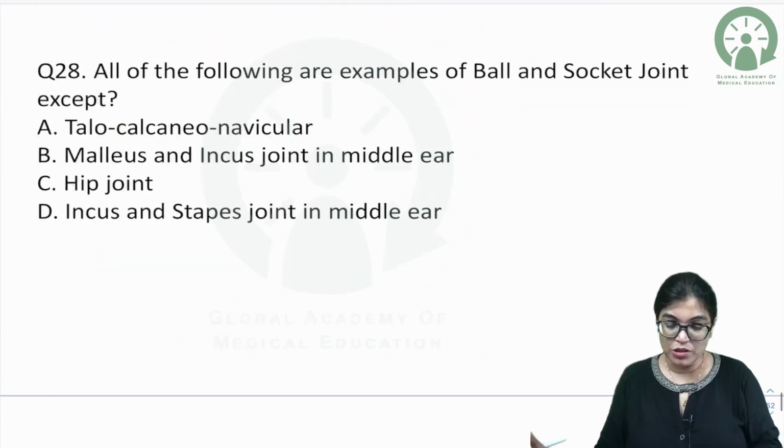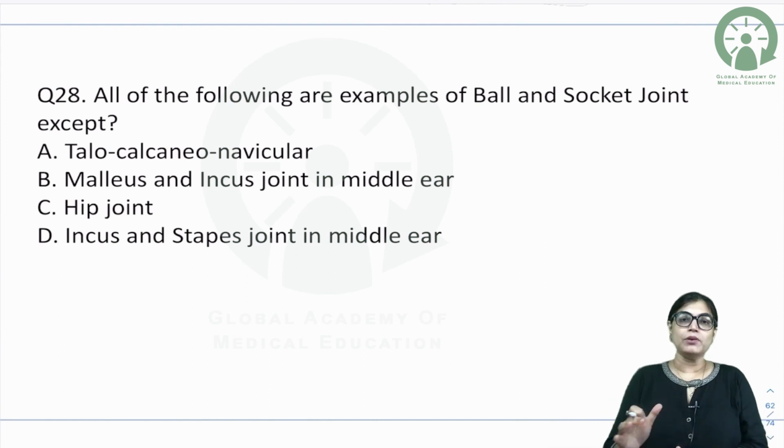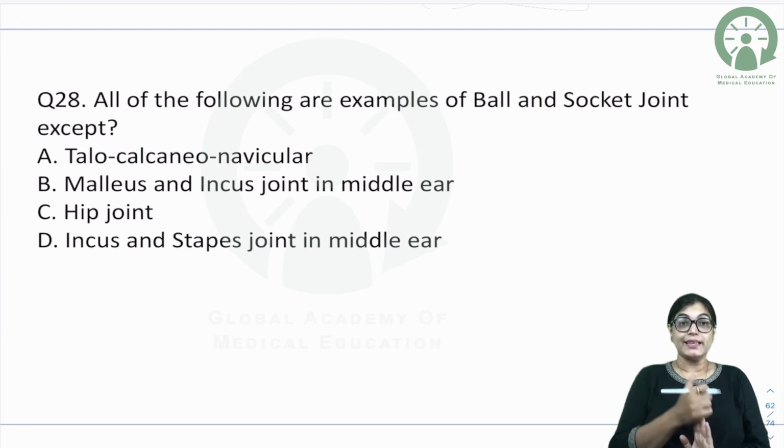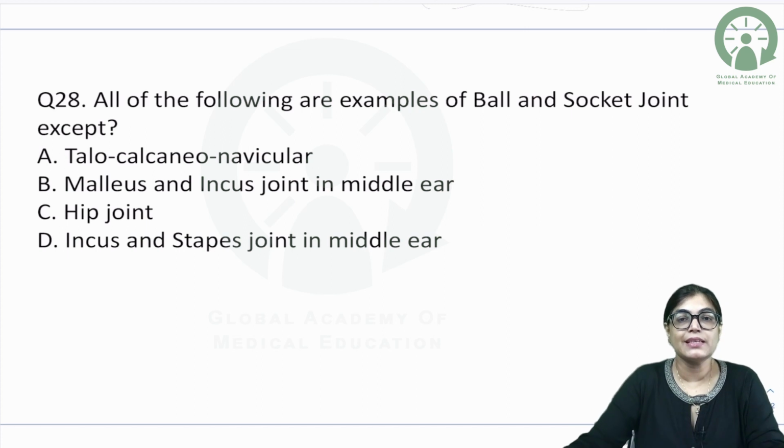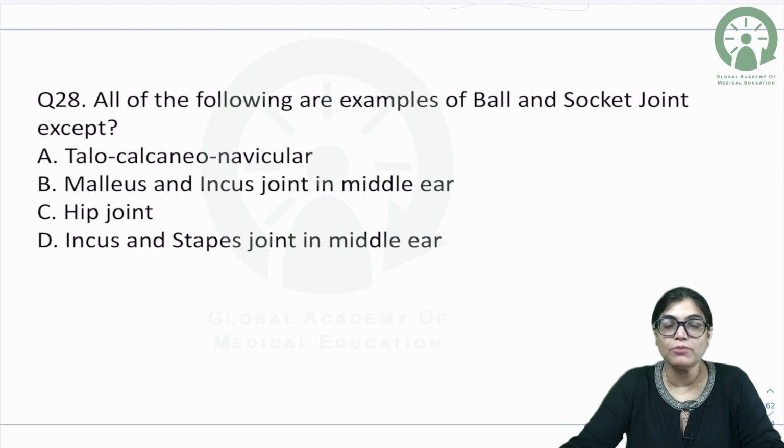Now let's talk about question number 28. All of the following are examples of ball and socket type of joint except. The options are talocalcaneo-navicular joint, malleus and incus joint in the middle ear, hip joint, incus and stapes joints in the middle ear.